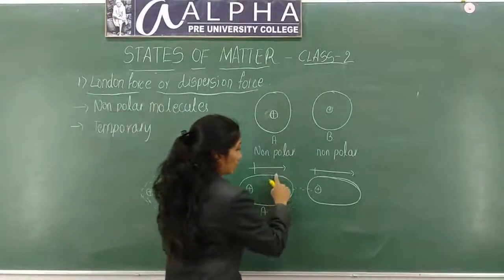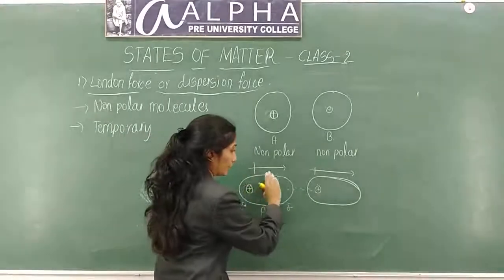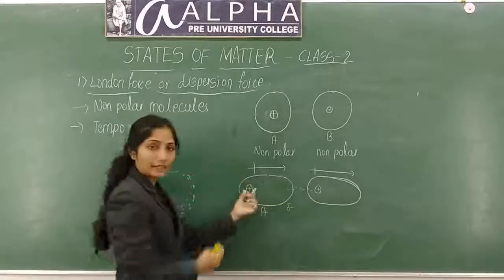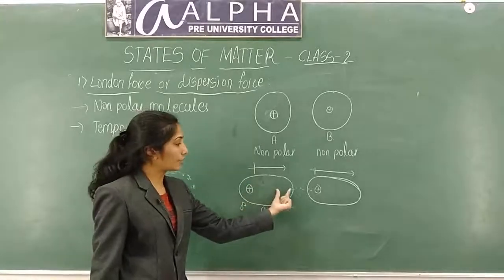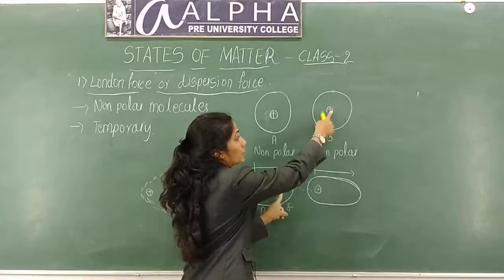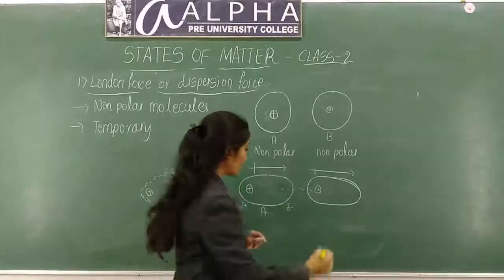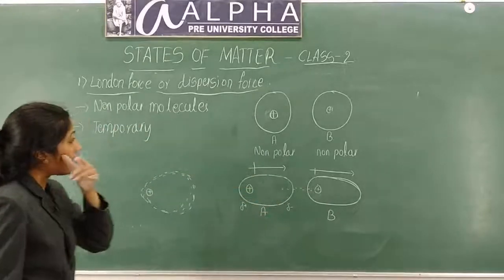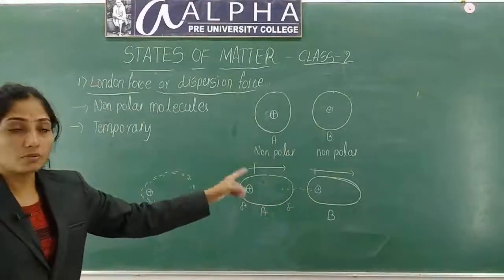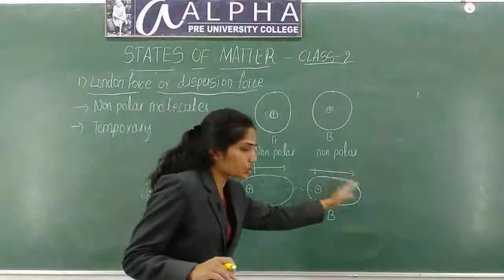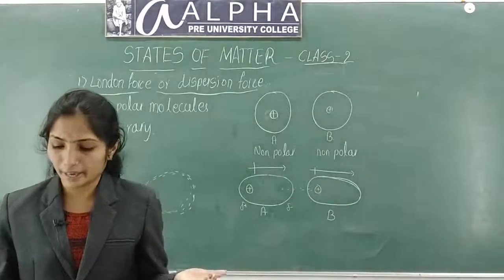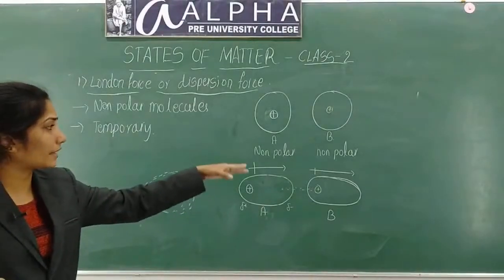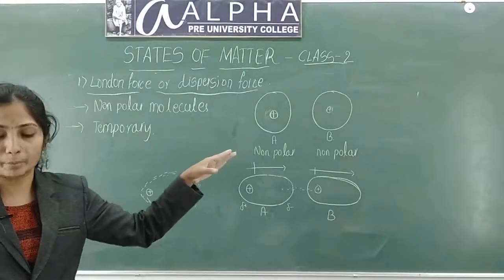See, when negative polarity is induced, the negative charge concentrates on this side and the positive charge concentrates on this side. So these negative charges will attract the positive charges in this B. This is B. So they will attract the positive charge in B, and it will push the electrons. Electrons will repel each other, so it will push the electrons. So what will happen? It induces a dipole moment.